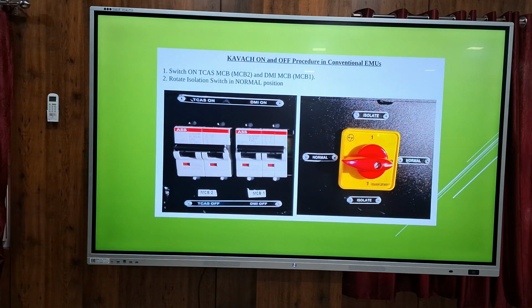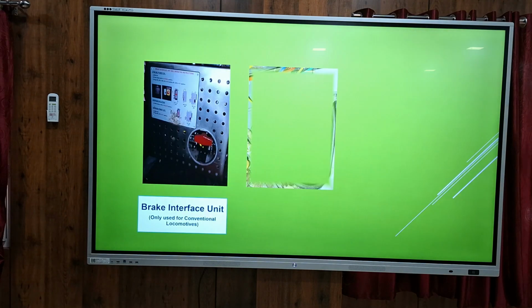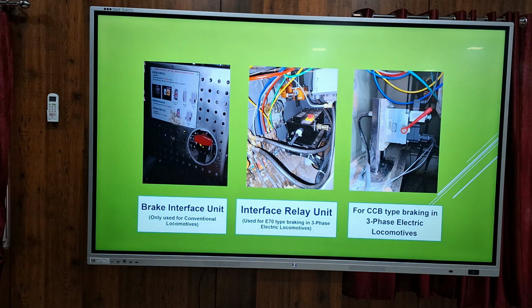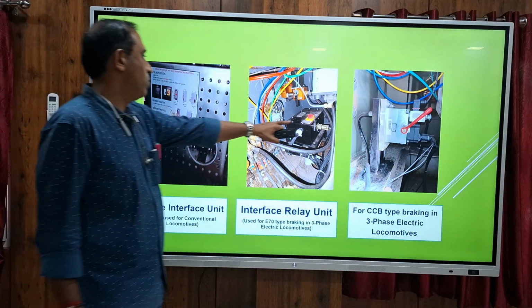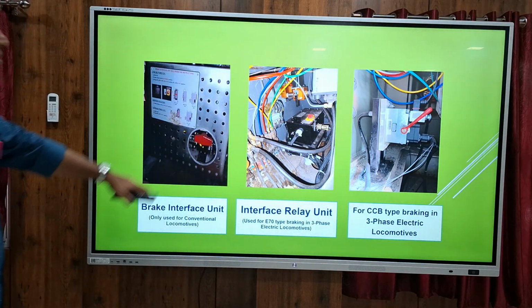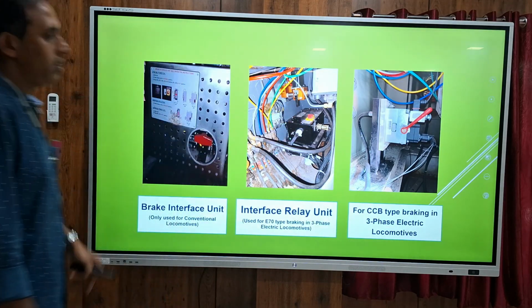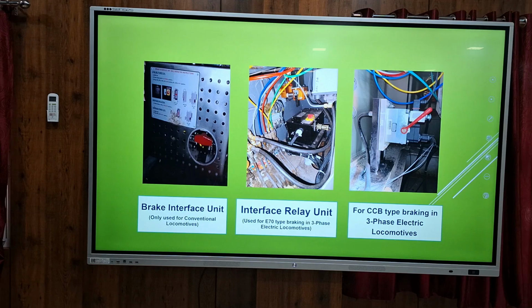So this is the power on procedure. First, we have to switch on these 2 MCBs in the isolation box. The isolation switch should be in normal position. Then in this interface relay unit, there will be one switch and a cock. It has to be put in service. This cock and this switch should be in service. Like that for CCB braking also. At present, only the leading cab. Previously, both cabs were under individual control. Now, only the leading cab.